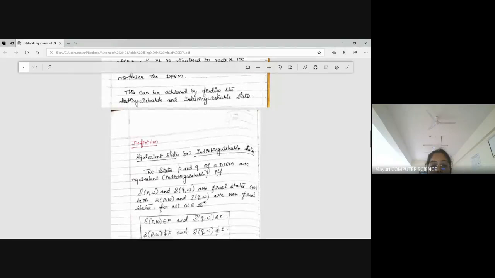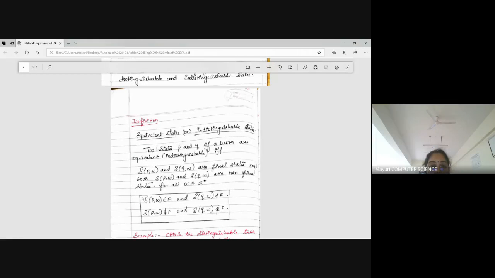When do you say that both are equivalent, or not equivalent? For example, I have a set of states from A to F. In that, B is a final state and F is also a final state. Then I can say that B and F are indistinguishable states, because both are final states.